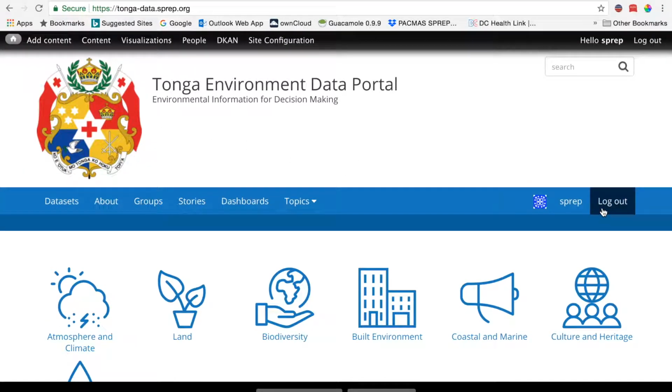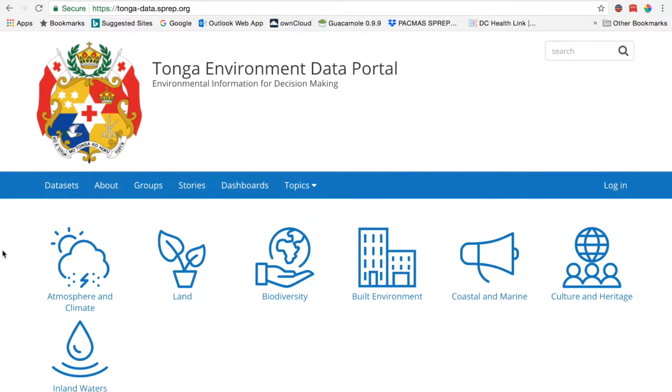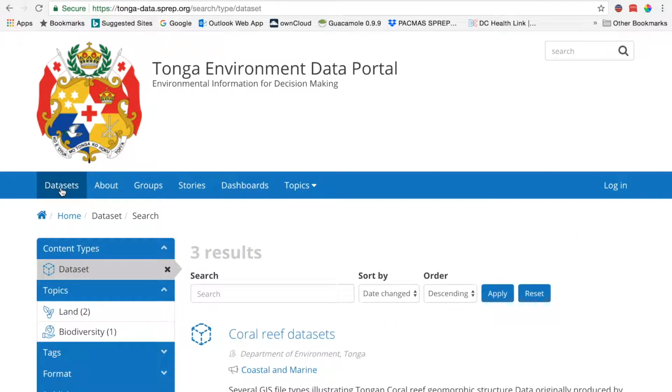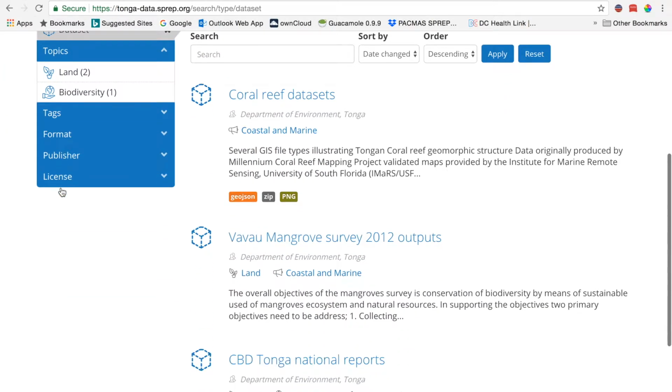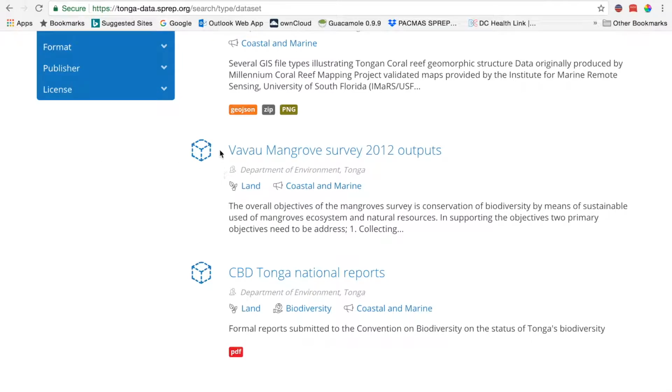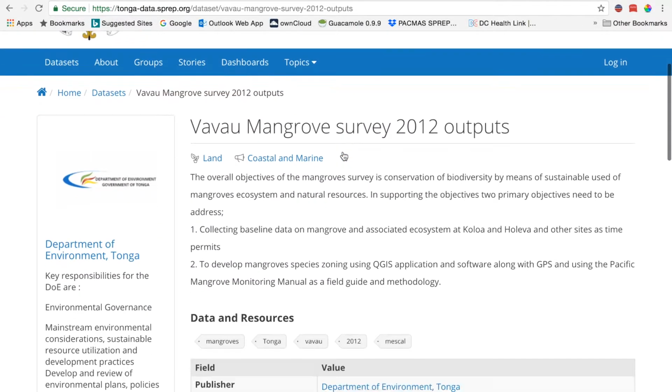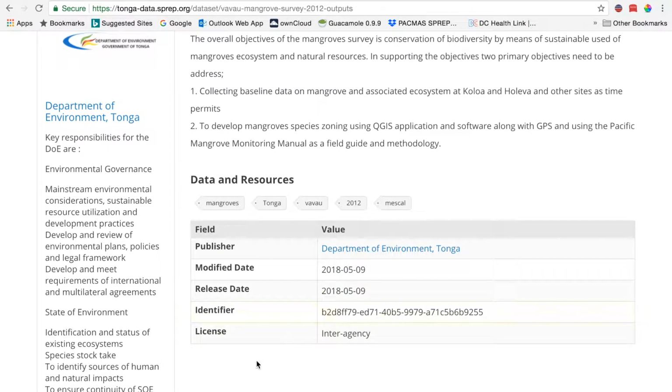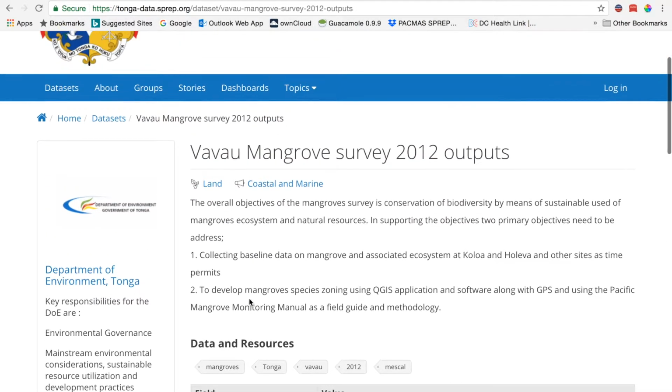I'm just going to go back a step and log out. You see, now that I'm logged out, the information below the Vivau Mangrove Survey has disappeared because it's been set to interagency. And only people who are logged in can see the data set. But note, I, as the public, as a general person browsing the internet, can still see that it exists. And I can still see a contact email if I go into the data set and look under metadata, should I have entered it.